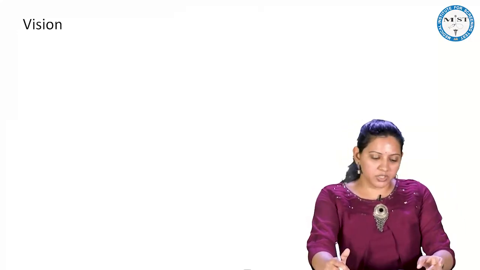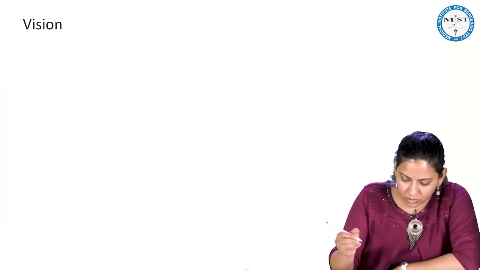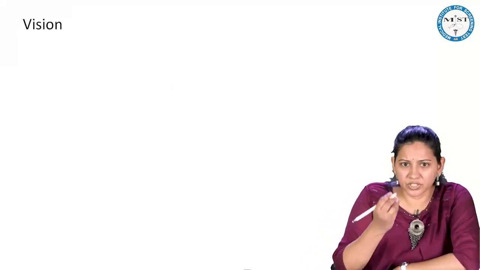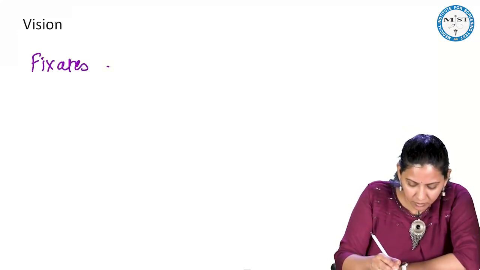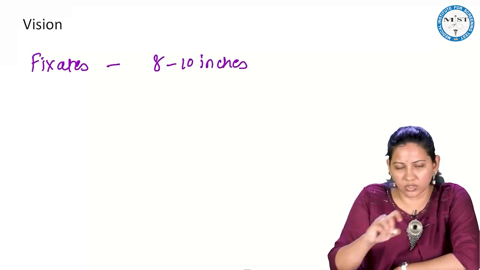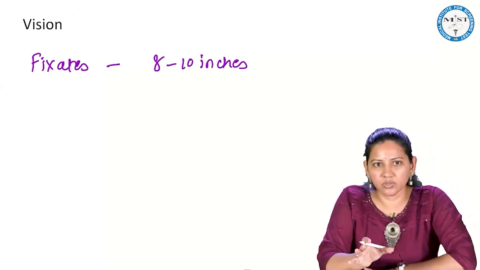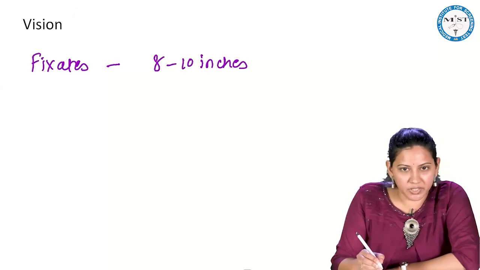Okay. Now coming to the last domain, that is the vision. So what happens in the vision? Child is able to fix the object. So he fixates up to a distance of 8 to 10 inches. Okay. So how he is able to fixate at a distance of 8 to 10 inches, and how far he will do?